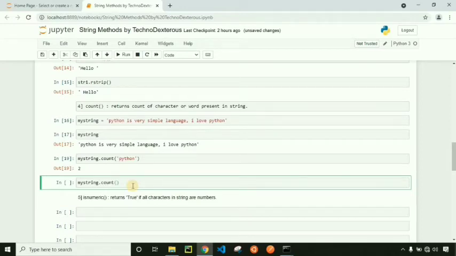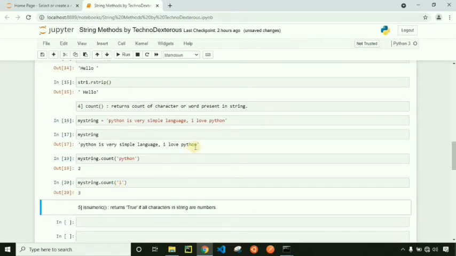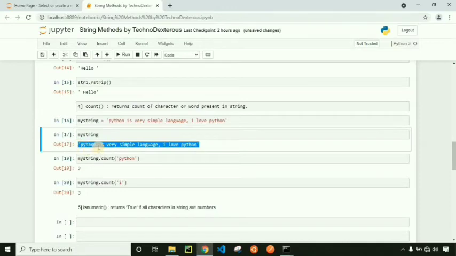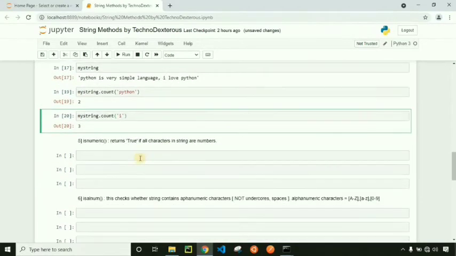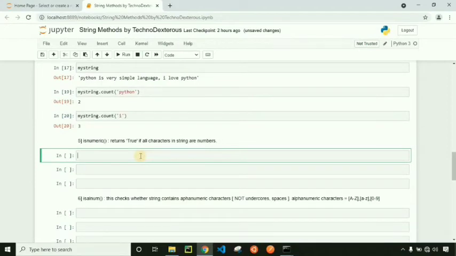MyString.count, and we will provide I as an argument. It returns the count of I present inside this string. Let's count: 1, 2 and 3. In this way the count is used. Let's move towards isNumeric. It returns true if all the characters in a string are numbers.